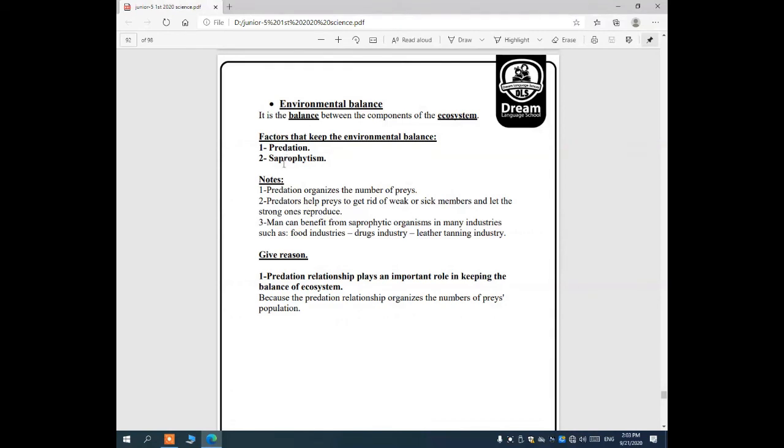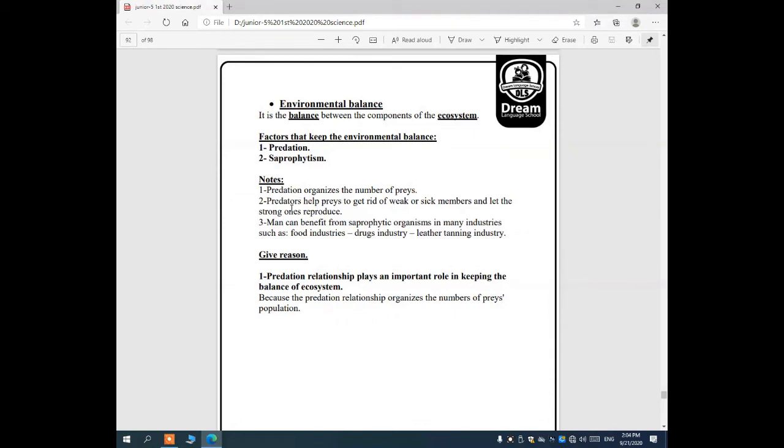Okay, we have two factors which keep the environmental balance: predation and saprophytism. Predation organizes the number of prey. It makes the number of prey organized.